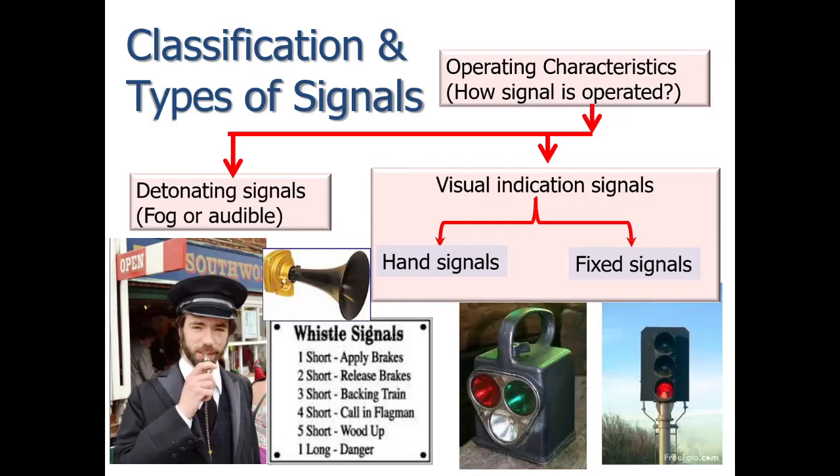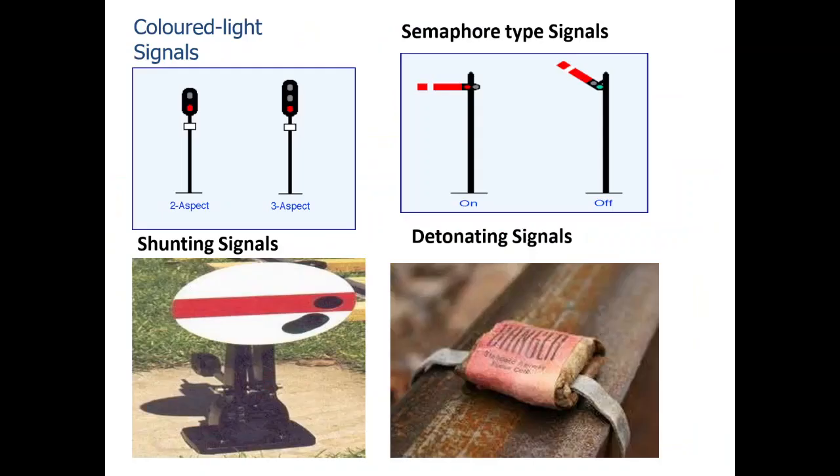This is how the detonating signals work. The detonators are placed on the rails. When the train passes over them, they explode with a loud sound, and this loud sound indicates that the train has passed over them.